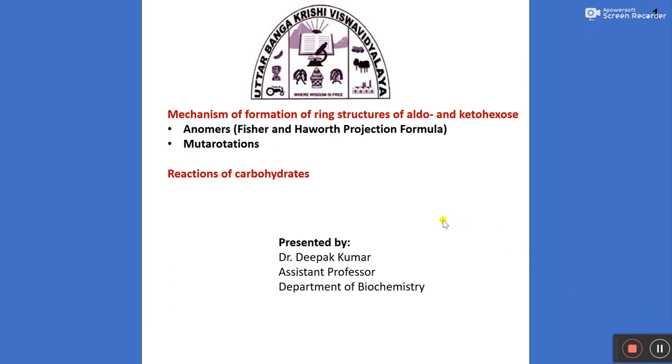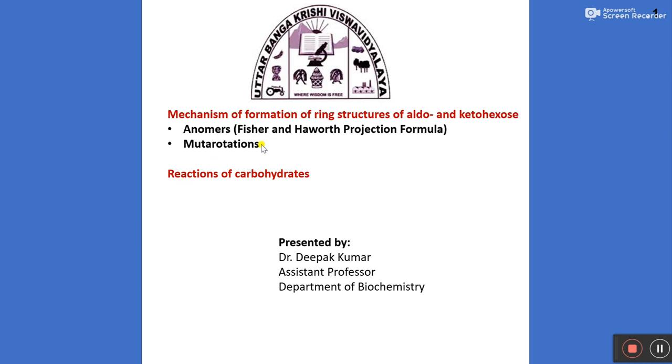In today's class, I would like to inform you about the mechanism of formation of ring structure of aldo and ketohexose. And under this, I would like to let you know about anomers, and after that, I will discuss the formation of the ring structure of monosaccharide by Fischer and Haworth projection formula.